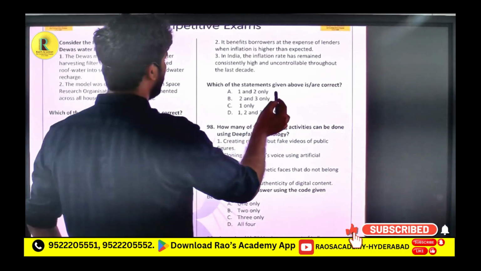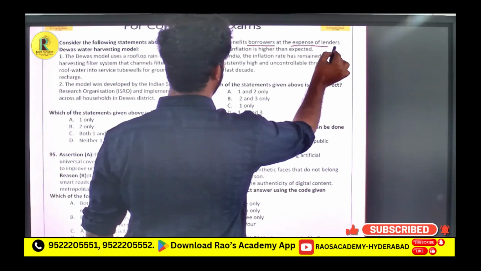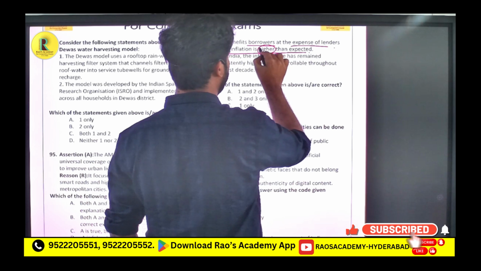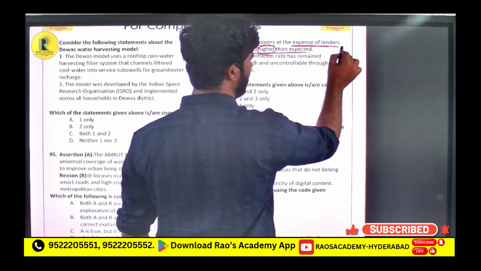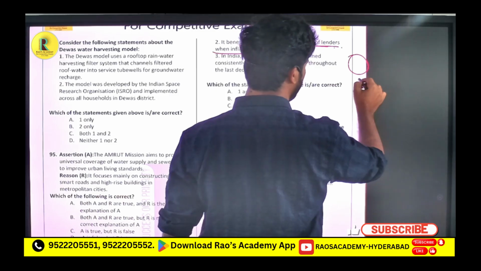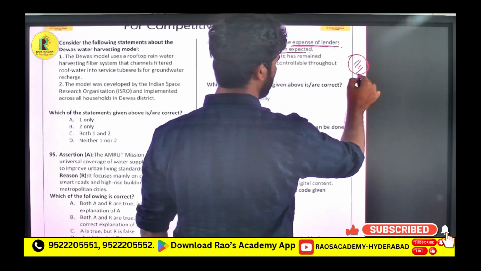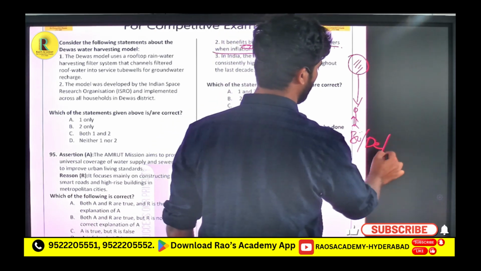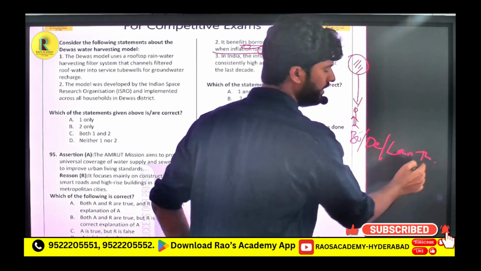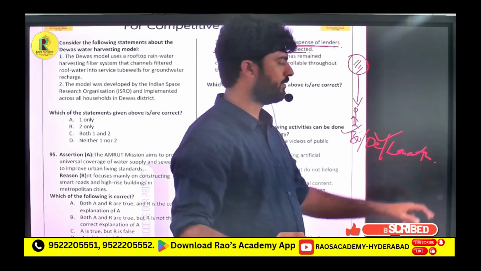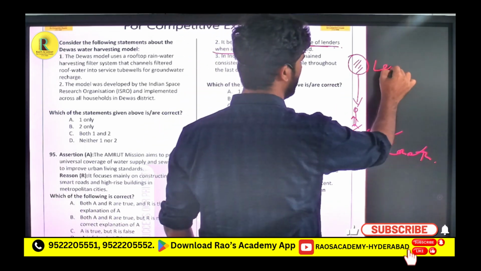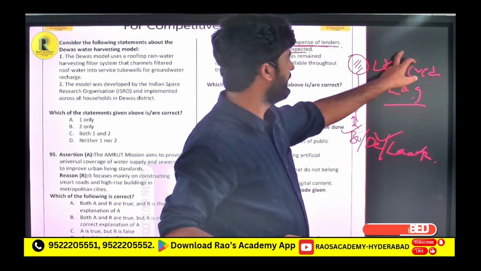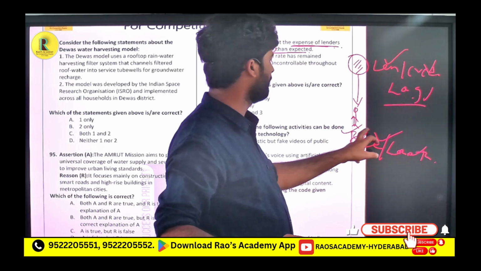Now, inflation benefits borrowers at the expense of lenders when inflation is higher than expected. Take the bank as the lender, lending loans to some people. The borrower borrowed money, nothing but a debtor, nothing but a loan taker. The other person is the lender or creditor, the loan giver. Anything is the same.